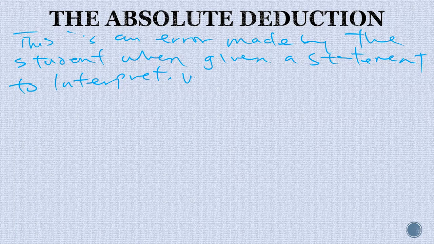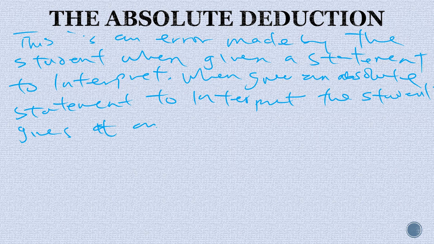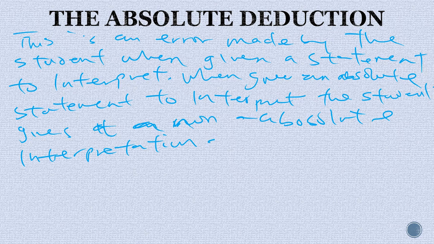Now, it means that when given an absolute statement to interpret, the student gives it a non-absolute interpretation and vice versa.